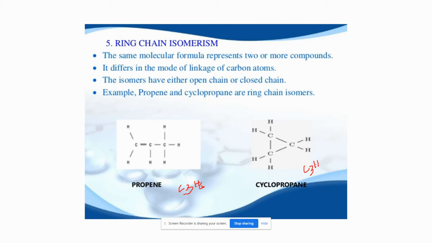And remember, they have the same molecular formula. That doesn't mean they have the same physical or chemical behavior. They don't have any kind of similarity in their physical and chemical nature. The only similarity is their molecular formula, but ultimately the compounds are completely different. This is an open chain compound, which is propene. This is a closed compound, which is cyclopropane.